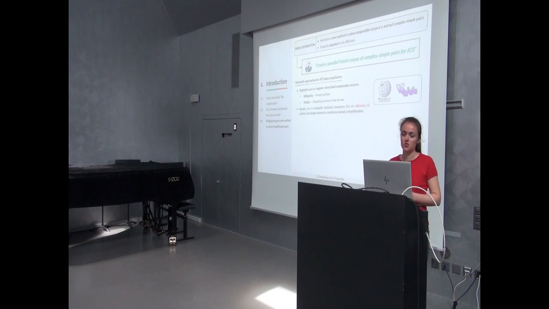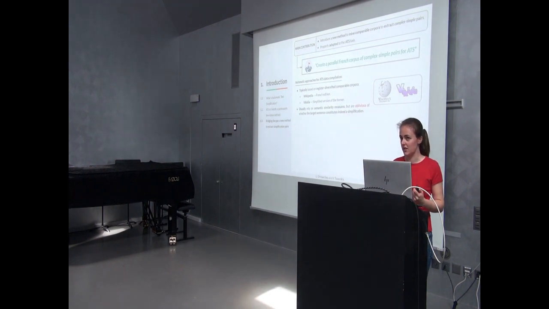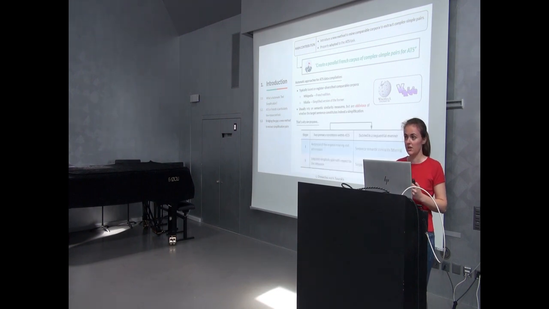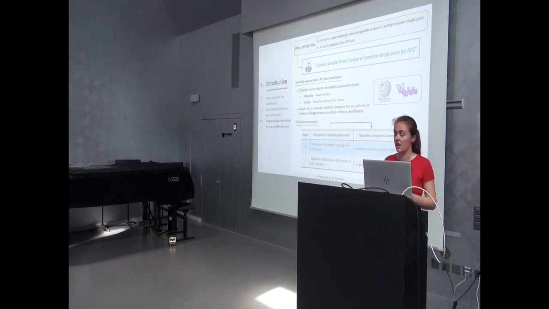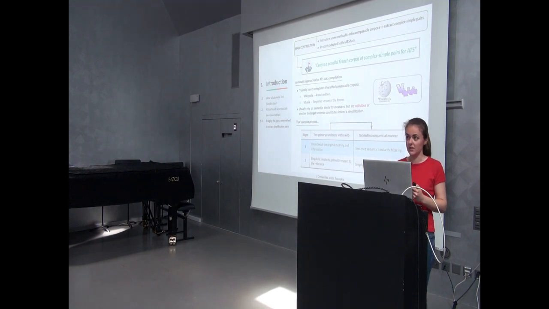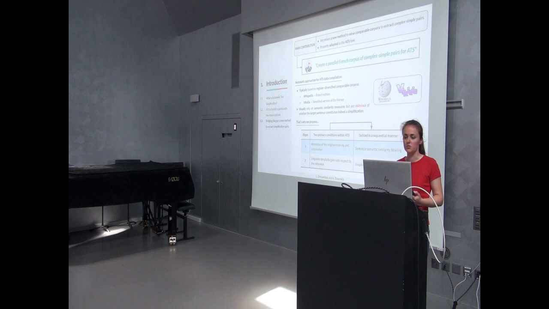But also, these automatic approaches tend to rely just on semantic similarity measures and tend to be oblivious to whether the target sentence is indeed a simplification of the original sentence or not. And for this reason, we decided to take into account the two conditions that a successful simplified sentence must meet, and to address them in a sequential manner. That is, we first verify if the Wikipedia sentence is semantically equivalent to the Vikidia sentence, and if that's the case, then we check whether the Vikidia sentence is indeed a simplified version with respect to the Wikipedia sentence.